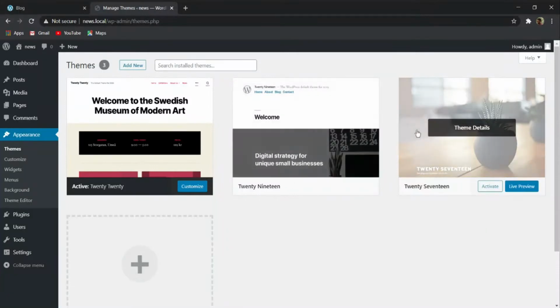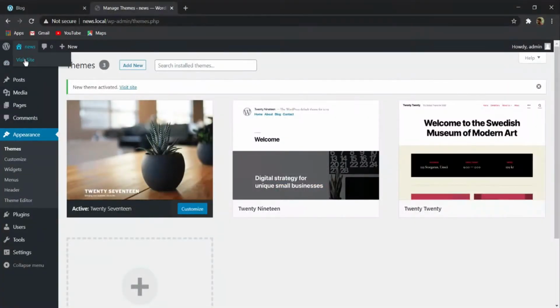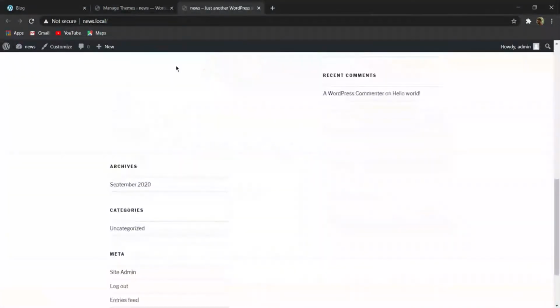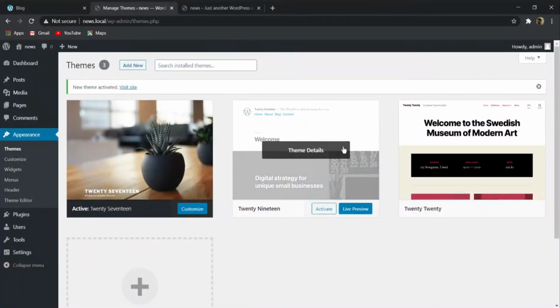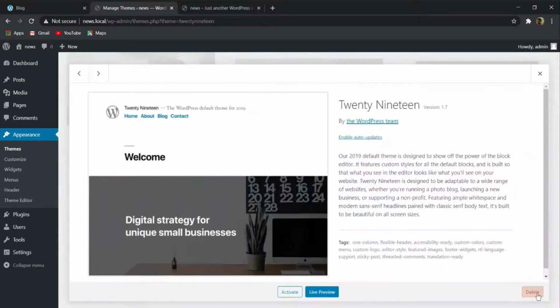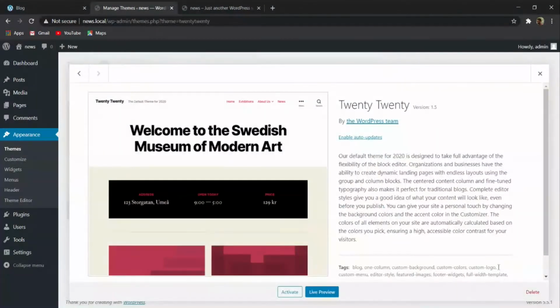Suppose you want to install this 2017 theme, just simply click on activate, and let me open this website in a new tab. Here you can see that the 2017 theme is activated. We are not going to use these themes, we have to use a completely different theme. So let me delete these themes first of all.